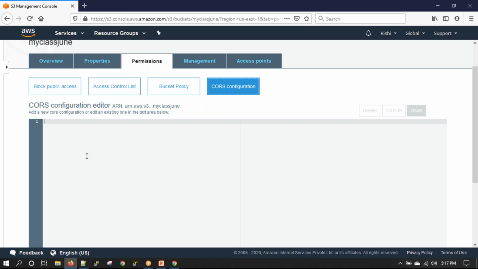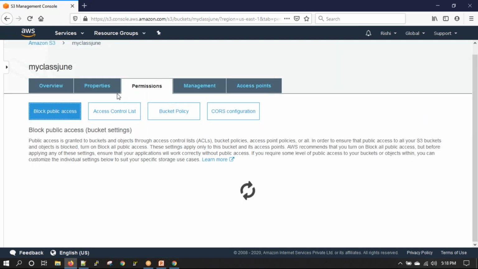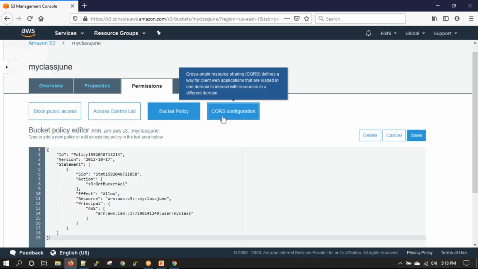If those are stored on S3 and you are trying to access them from the website, you will have to define a CORS configuration. Like if the request is coming from this domain, what is allowed, what is not allowed, all that stuff is part of CORS, cross origin resource sharing. So these are all the options that are there in permissions.